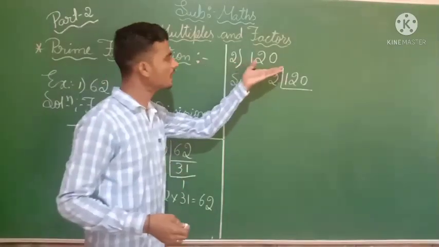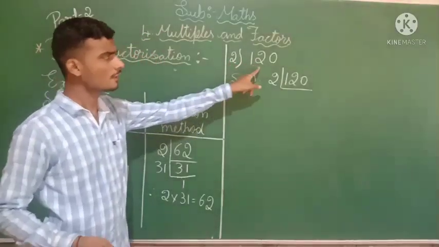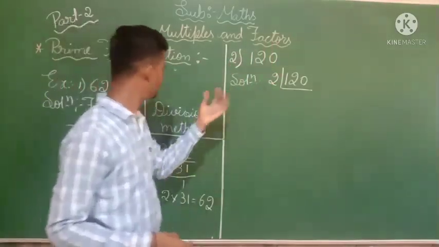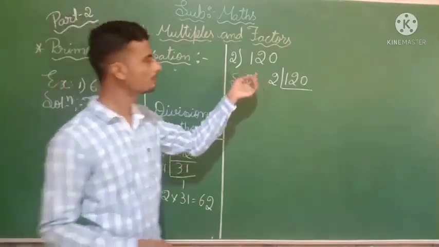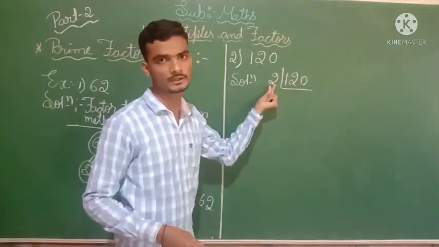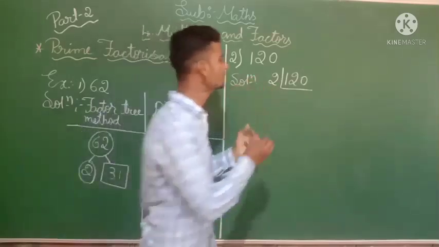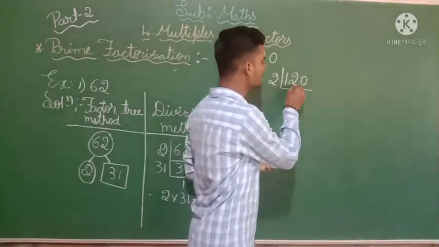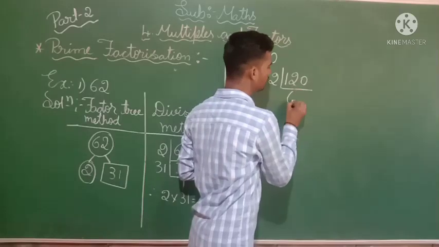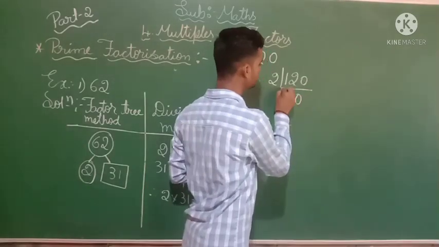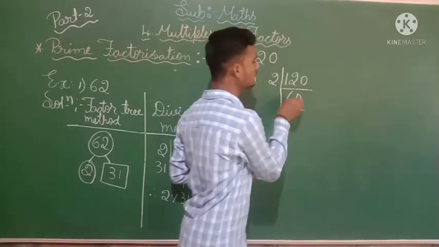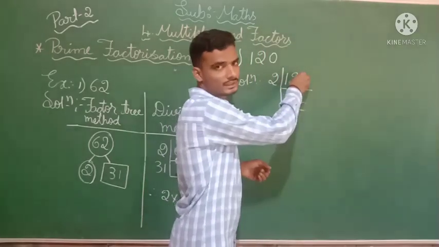One more example I have taken, that is 120. Here, the same way we followed the division method for the previous question, you have to follow. First we are going to take 2 because it is a prime number. 2 sixes are 12, here is a 0. You write the 0 as it is. Next, 2 sixties are 120 you will get.